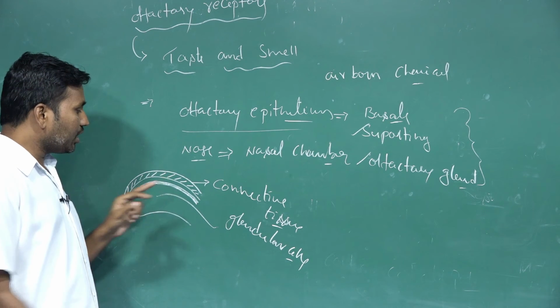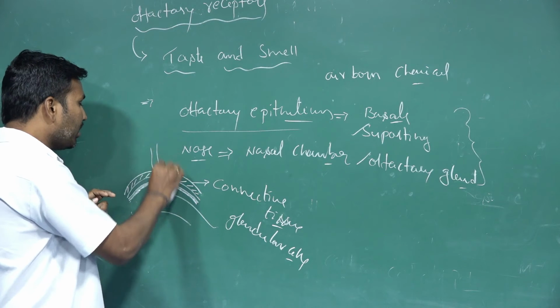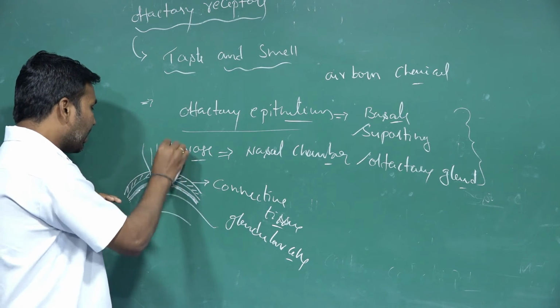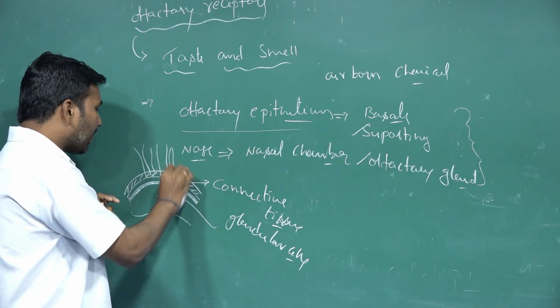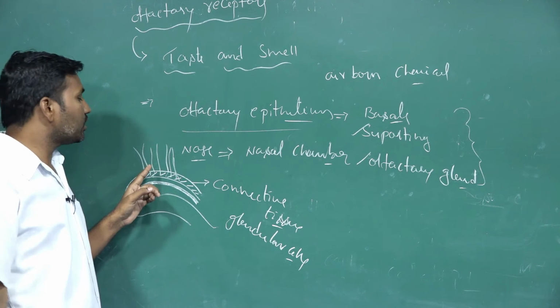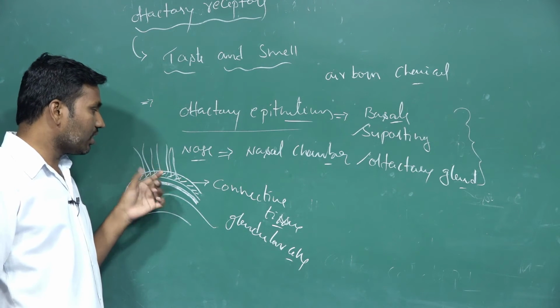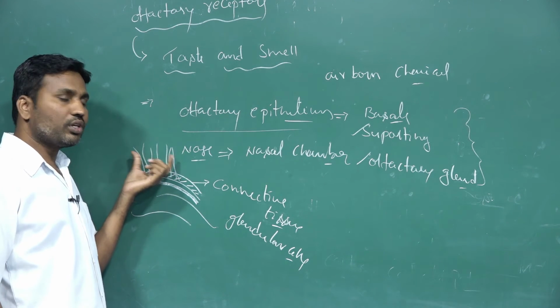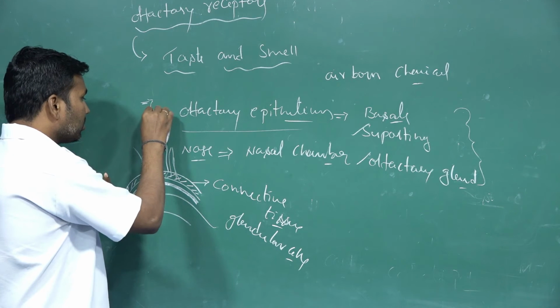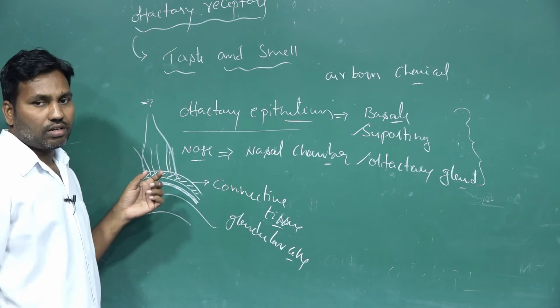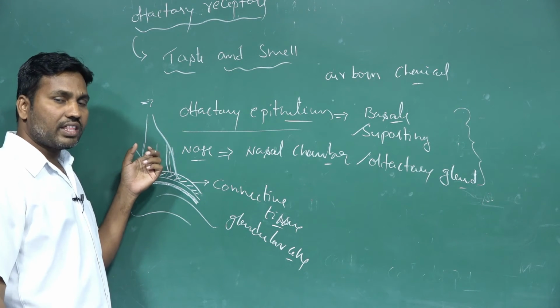From this epithelial tissue, these cells are connected by a number of neural fibers, filamentous neural fibers. These fibers do not have any myelin sheath on their axons.